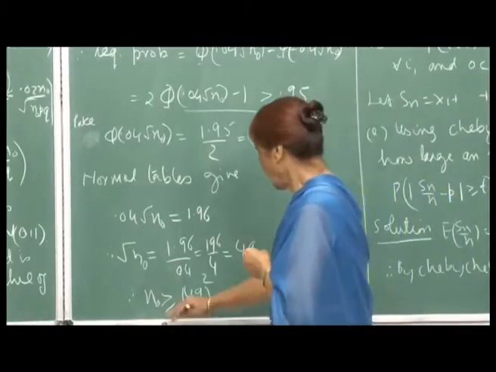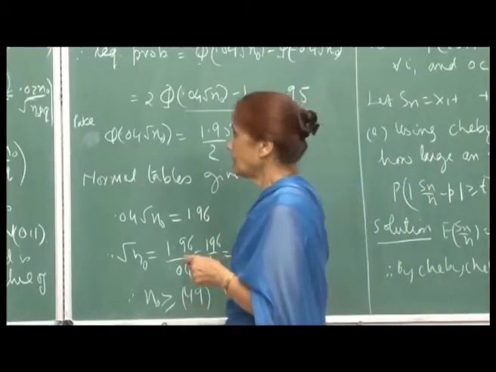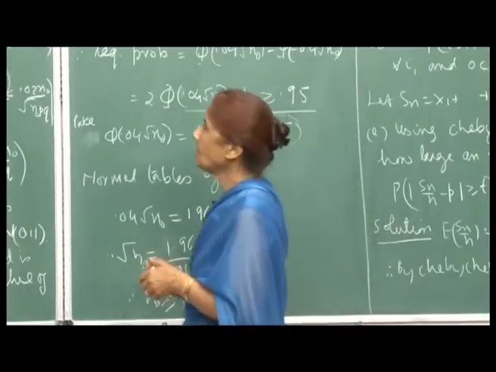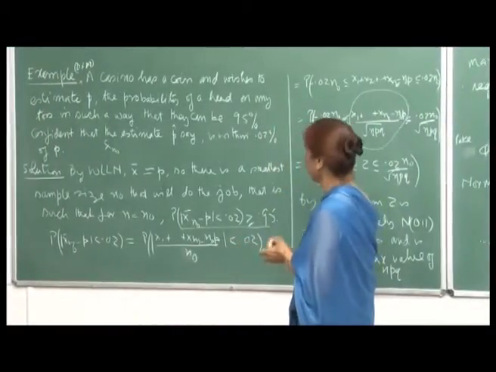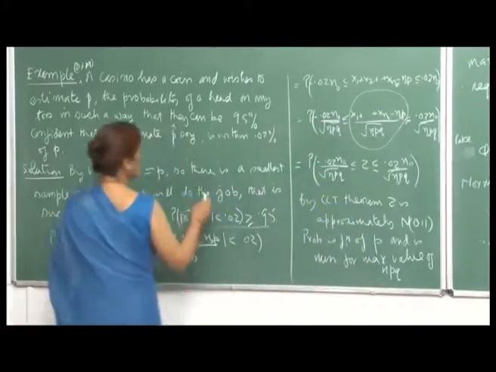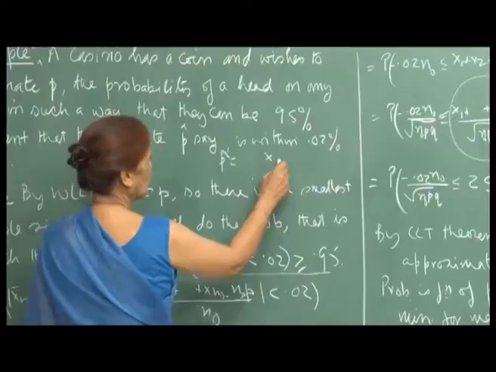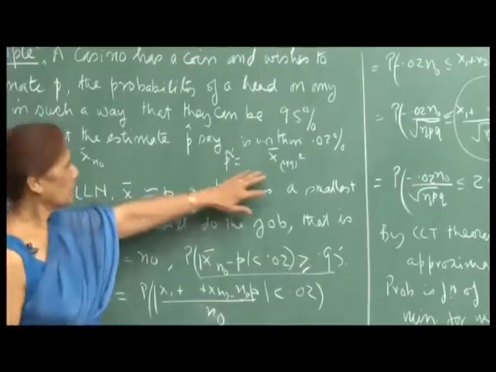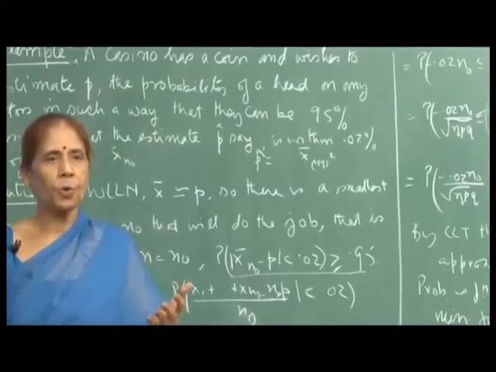So, that means, for that many sample values or that many trials, with this number n naught greater than or equal to 49 squared, your estimate of p, which will be obtained by p hat, that is the sample mean x bar of 49 squared observations, will be within 0.02 of your original p with probability 0.95.